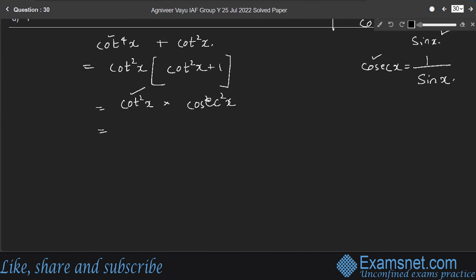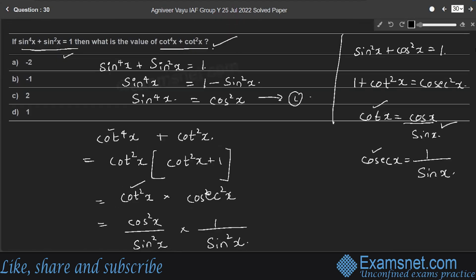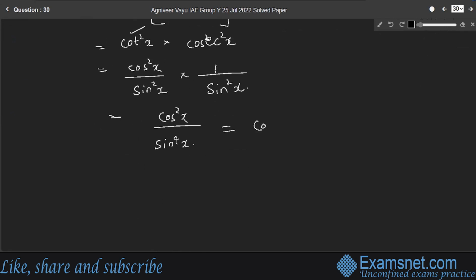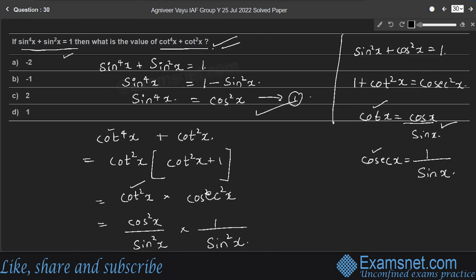So now we can write cot square x as cos square x by sine square x into cosecant square x as 1 by sine square x. Therefore, cos square x by sine raised to 4x, right? So from equation 1, sine raised to 4x is again cos square x. Therefore, cos square x by cos square x is equal to 1, right? Therefore, the value of the given expression is 1, option D.